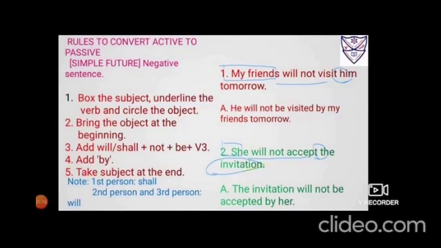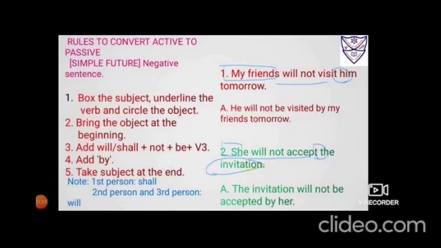Note, with first person you have to use shall. With second and third person we will use will. I shall, we shall. You will, he will, she will, it will, and they will.